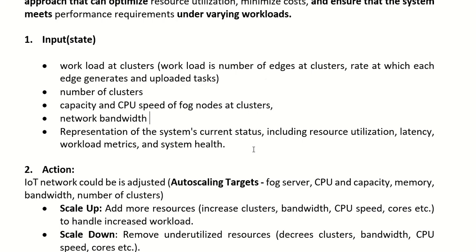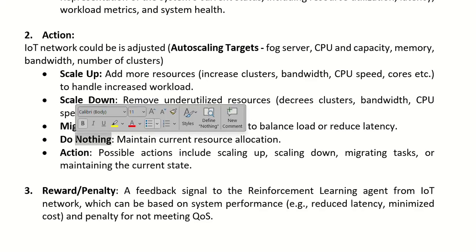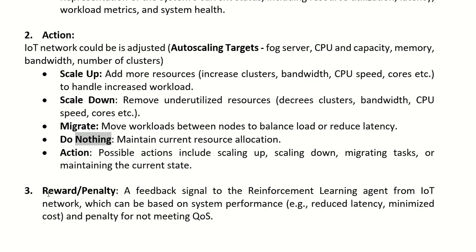So this is the state, and what are the possible actions: upscale, adding more resources like clusters, CPU speed, cores, bandwidth and all; downscale; and migrate, meaning balance. Migrate means there are multiple clusters, meaning multiple fog resources. One fog resource is overloaded, another fog resource may have less load, so you can coordinate between them. And sometimes the load and the fog resource are matching, so there is no need to take any action.